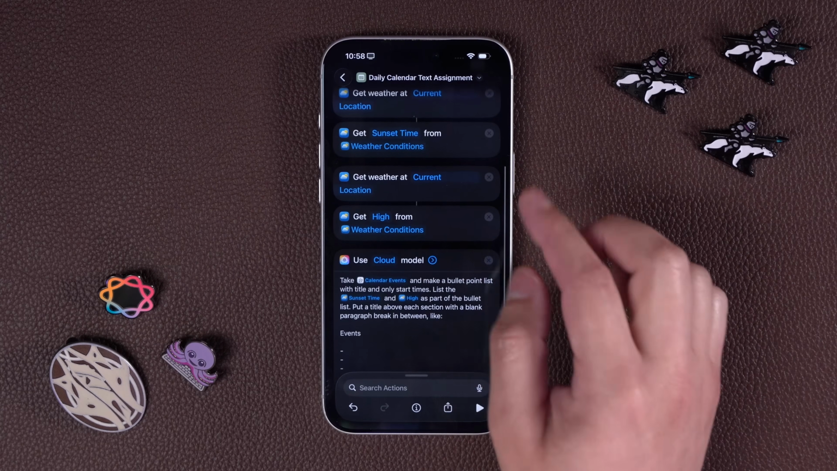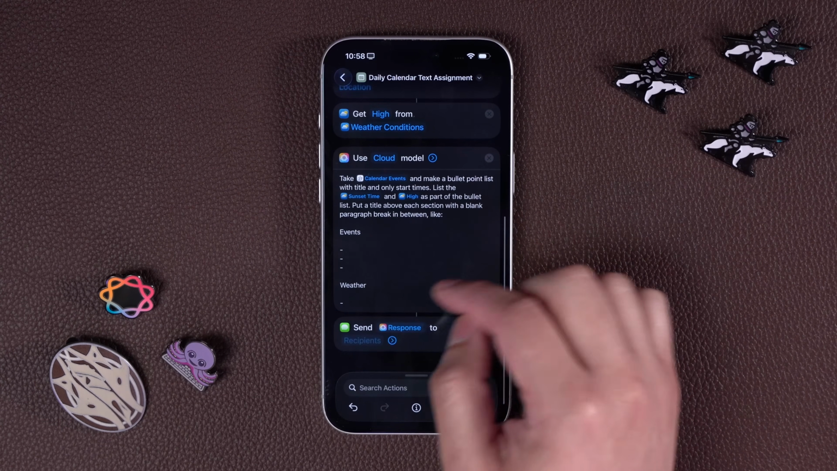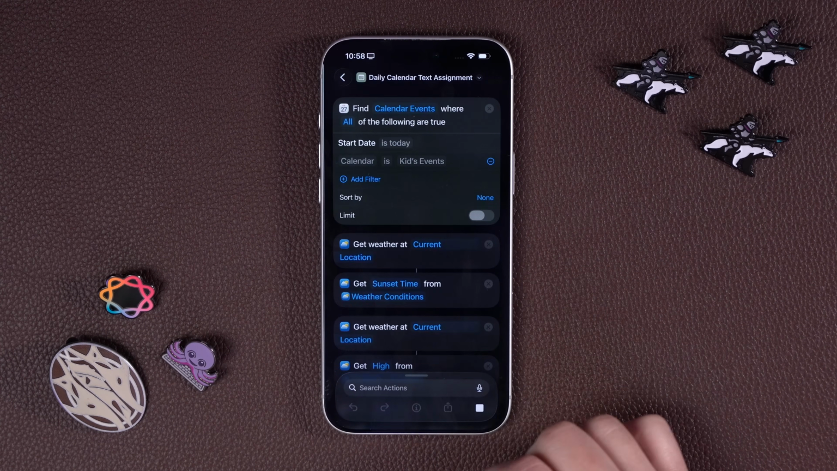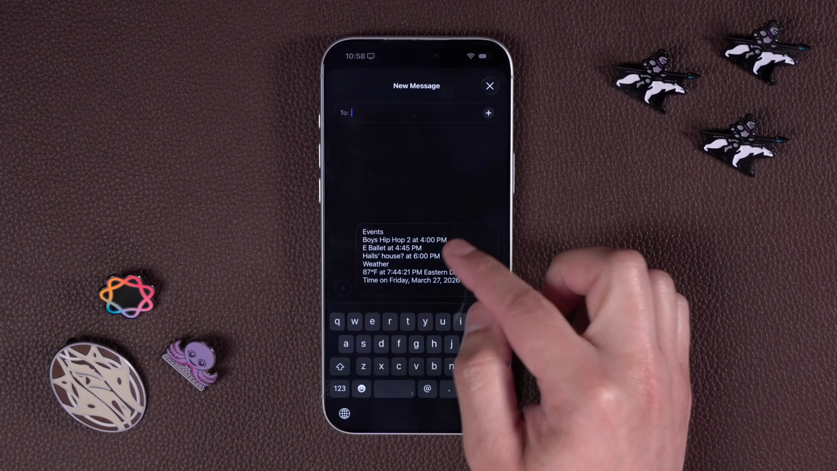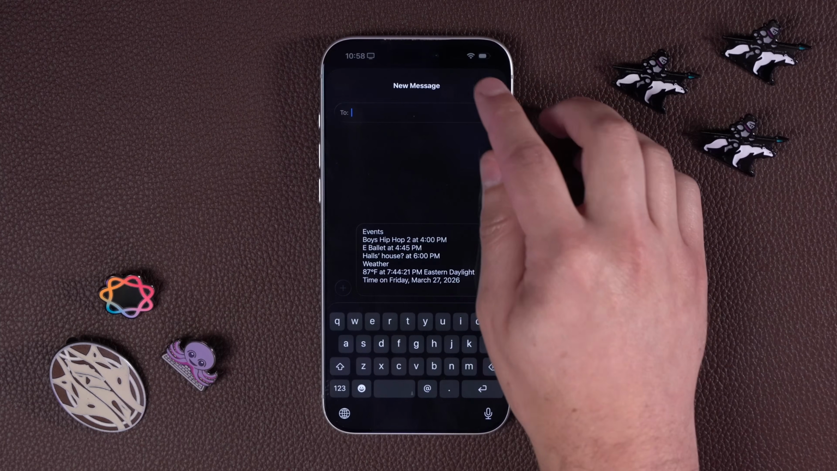And then this also gets the current weather, goes through Apple Intelligence to do a little summary, and then sends it as a text. You can also do a show content or even show notification. And now we have the events for today and the weather for today all in a nice text.